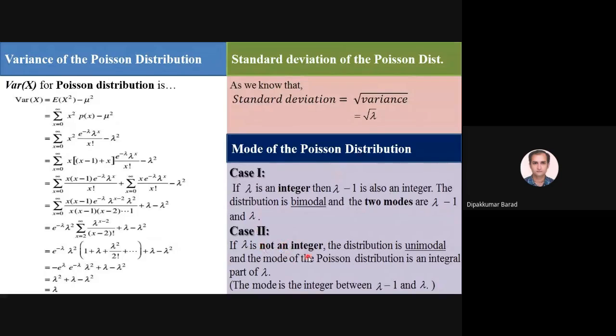And if lambda is not an integer, then the mode of a Poisson distribution is the integral part of lambda. So the mode is the integer between lambda minus 1 and lambda. If lambda is an integer, we get two modes, lambda minus 1 and lambda. And if lambda is not an integer, then the mode is the integer part of lambda.